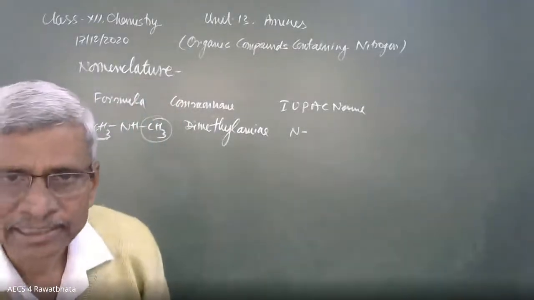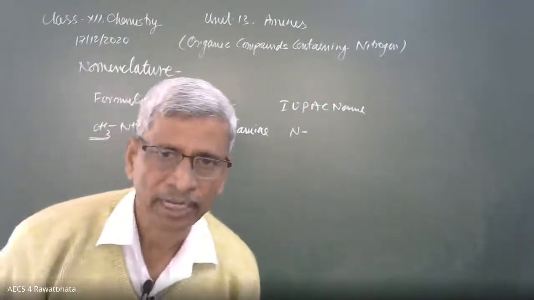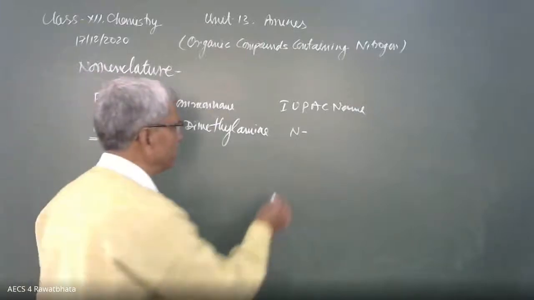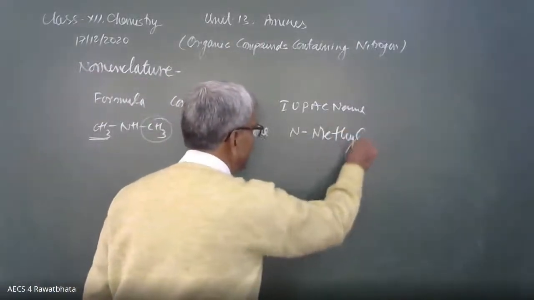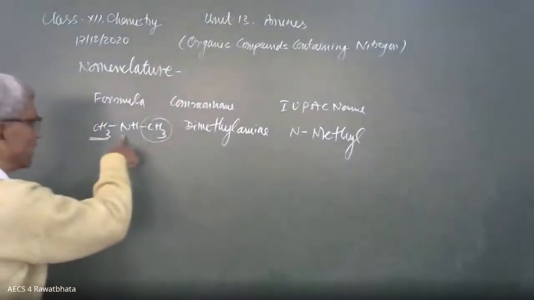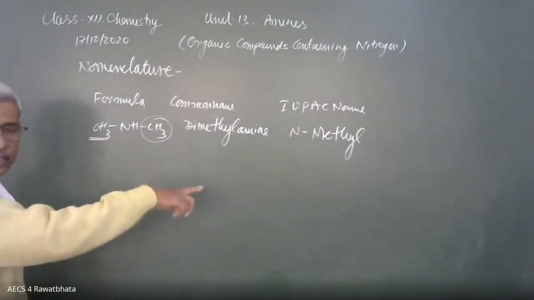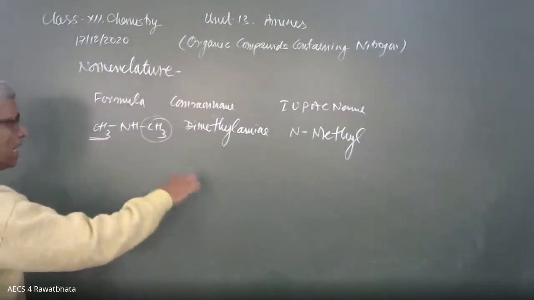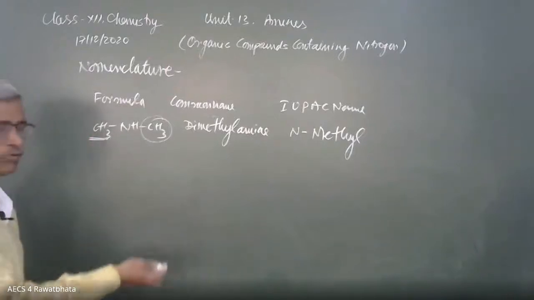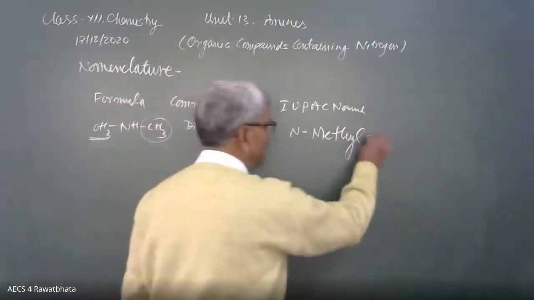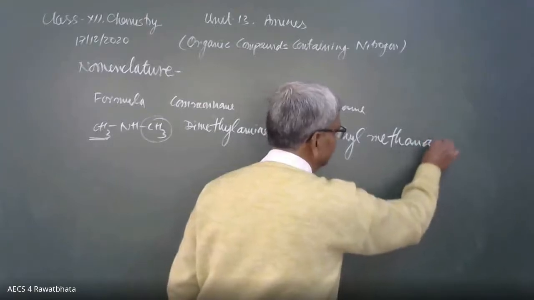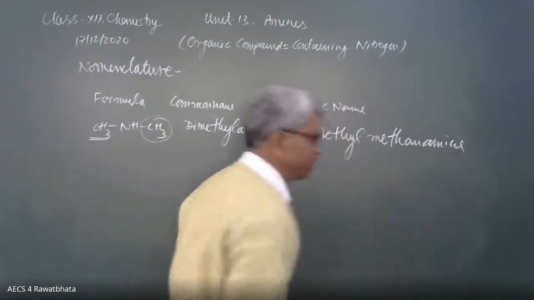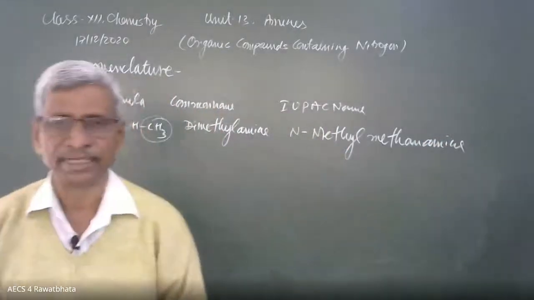Don't write a small n. N-methyl, this methyl group is attached to the nitrogen. Then as per the rule, methane amine: N-methyl methane amine. It is a 2-degree amine.